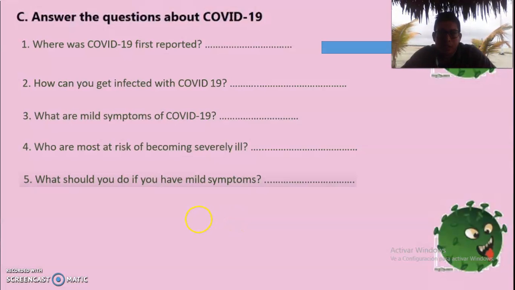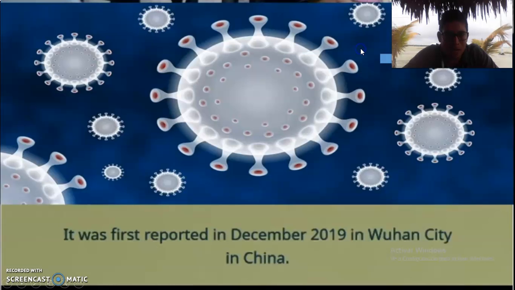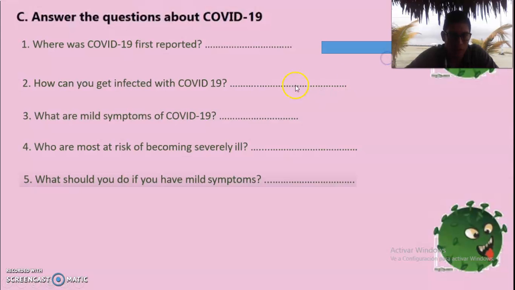So, at this point of the presentation, we have to answer questions related to the text. For example, the first one, where was COVID-19 first reported? So we have to go back to the text. Go back to the slide. For example, in this slide, we can find the answer of the question number 1. It was reported in December 2019 in Wuhan City in China. So that is the answer of the first question. So you have to read the question and then you have to go back to the slide where we have the text in order to answer this question. That is what you have to do.